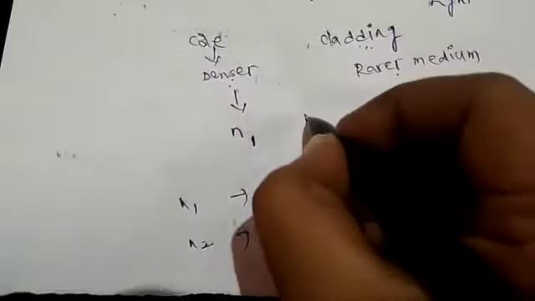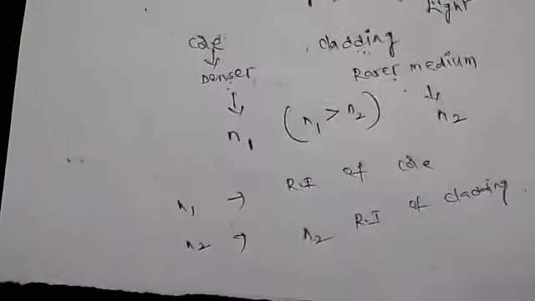Light must travel from core to cladding. Core acts as the denser medium, cladding acts as the rarer medium. So that's why there is a condition: the refractive index of core is always greater than the refractive index of cladding. N1 is always greater than N2. Clear? Next one.